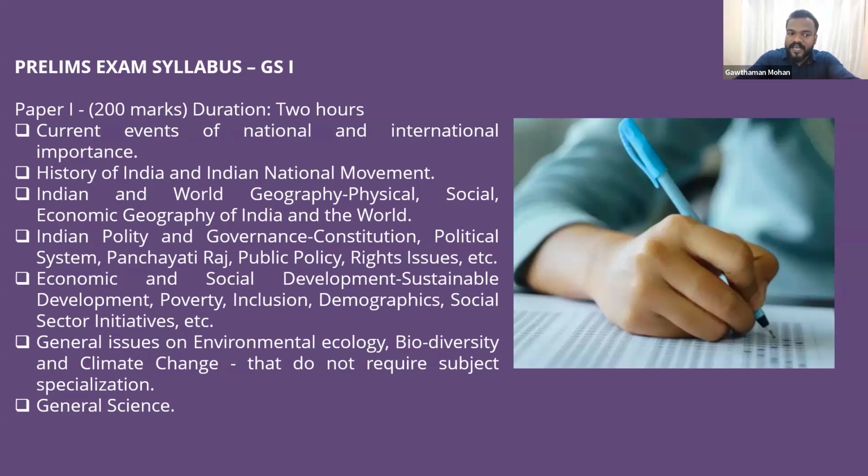So one thing you need to understand, current affairs is coming first, history of India and world is coming second, then Indian and world geography is coming third, then Indian polity and governance, especially constitution, political system, panchayati raj, public policy, rights issues, and etc. So etc. means there are many other things also, right? Then economic and social development, which includes sustainable development. It talks about poverty, it talks about inclusion, it talks about demography, it talks about social sector initiatives, etc.